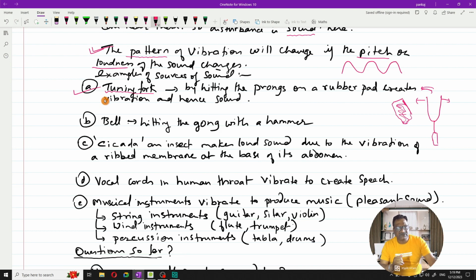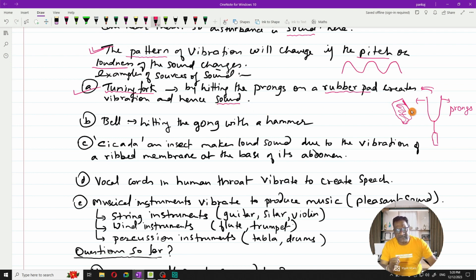So when a tuning fork is hit, the prongs, now these are known as the prongs, you can say in general arms, when they are hit hard on a rubber pad, this creates a vibration, and hence sound is created. You know that any vibrating body creates sound.